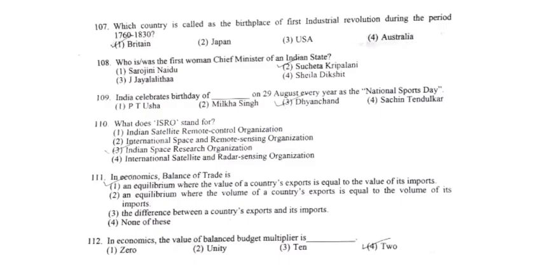Then we have, which country is called the birthplace of the first industrial revolution during the period 1760 to 1830? It was Britain, number 1. Then who is or was the first woman chief minister of an Indian state? It was Sucheta Kriplani. She was the first woman chief minister of Uttar Pradesh basically. Then we have, India celebrates birthday of dash on 29th August every year as the National Sports Day. So it is Dhyan Chand.